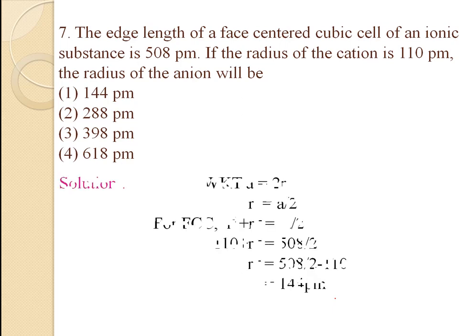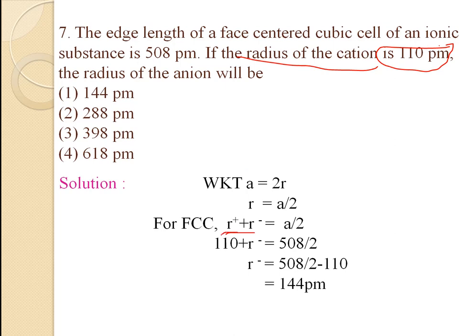We already know the edge length formula, a is equals to 2r. We rearrange that, r is equals to a by 2, where r is the radius of the ion. Here they have given only the radius of the cation. Radius of the cation plus radius of the anion is equals to a by 2. Here the radius of the cation is 110 picometer, plus the radius of the anion, which is unknown.